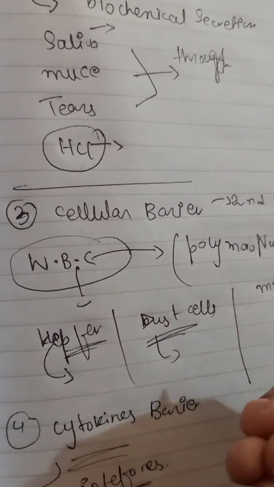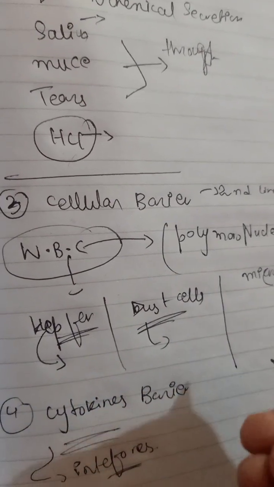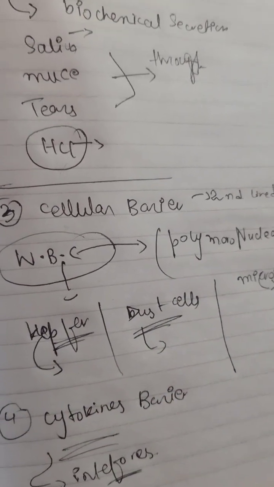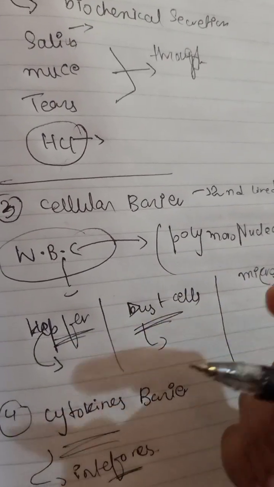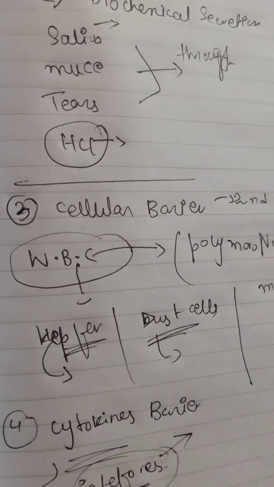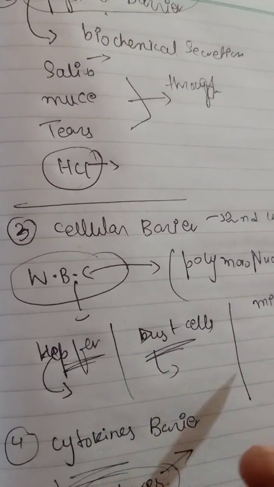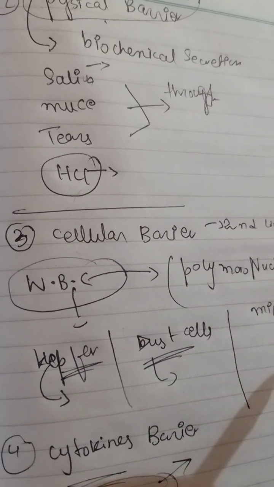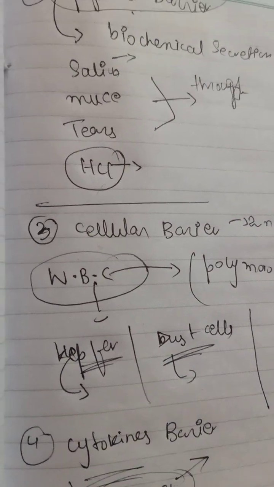These are proteins which alert the surrounding cells, like cancer producing cells. These proteins alert different cells that there is a kind of pathogen, so they should be alert. So this is the interferon, which is in the cytokines barrier.